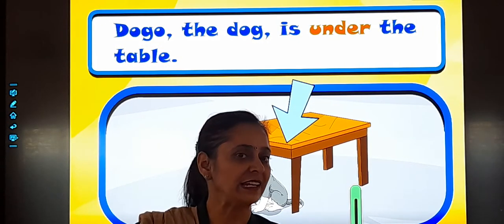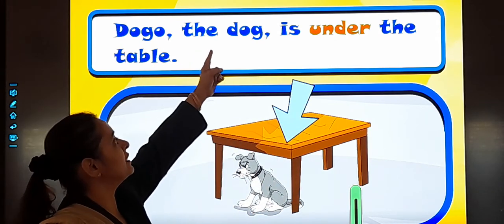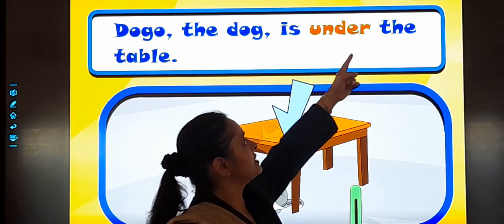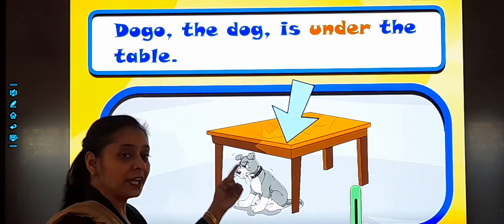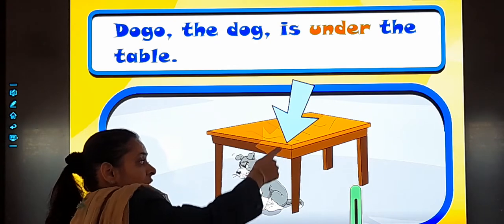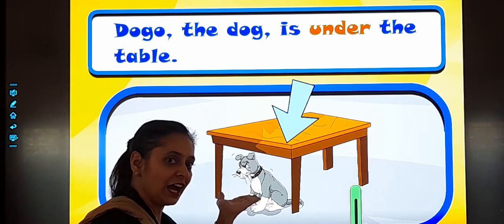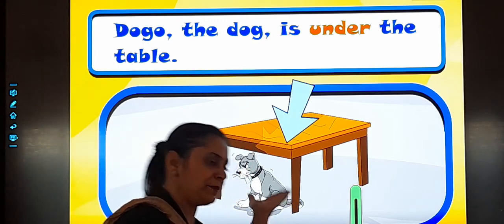So students, let's revise once again. Dogo, the dog is under the table. Can you see, students? You can see the arrow. It is below. Under the table.